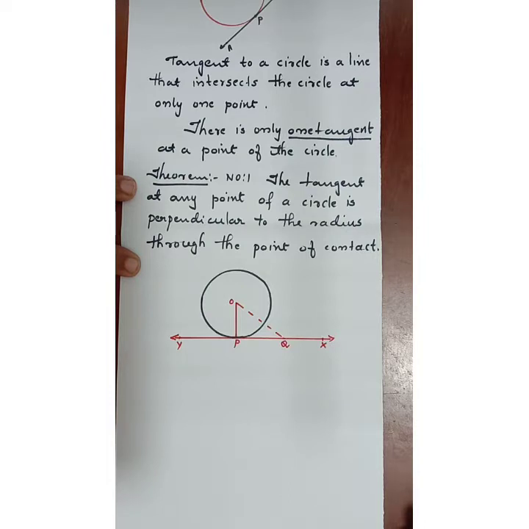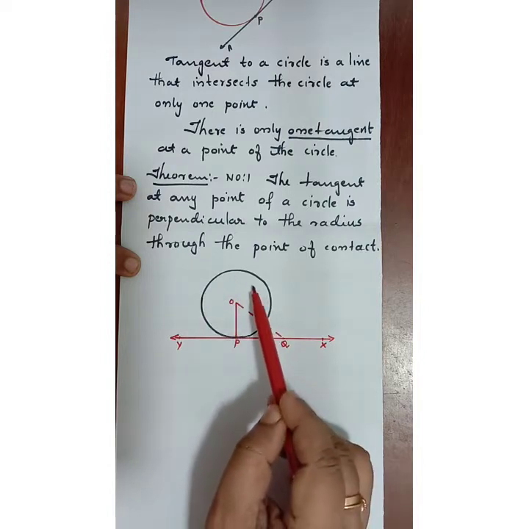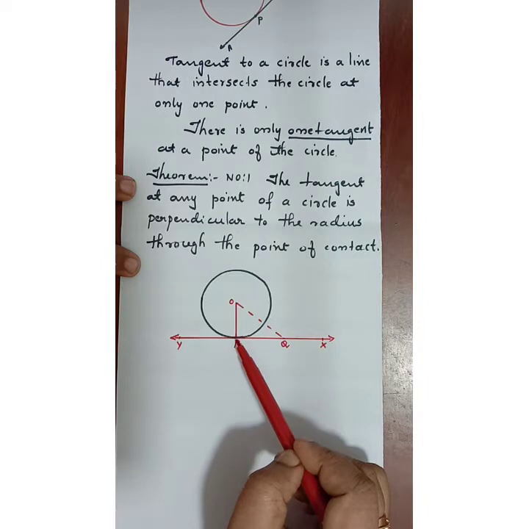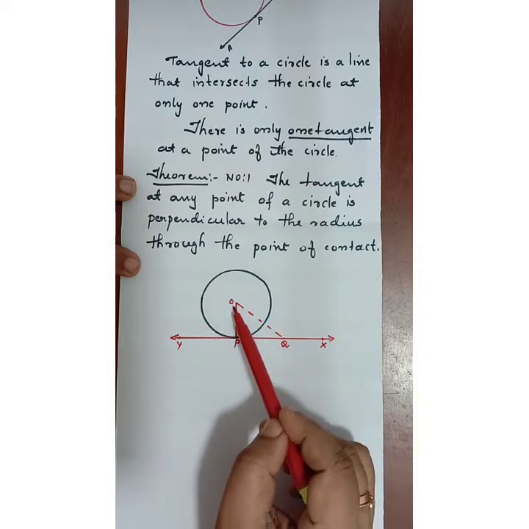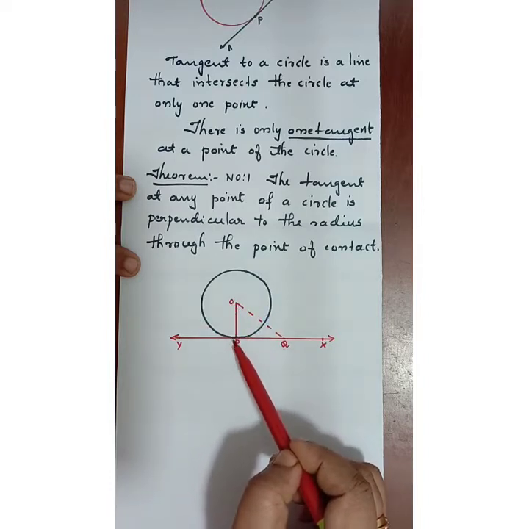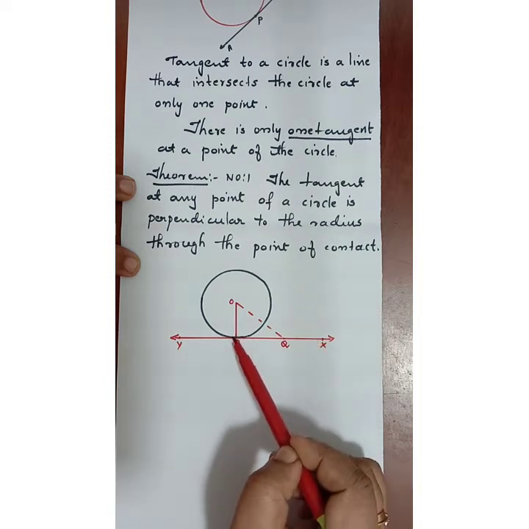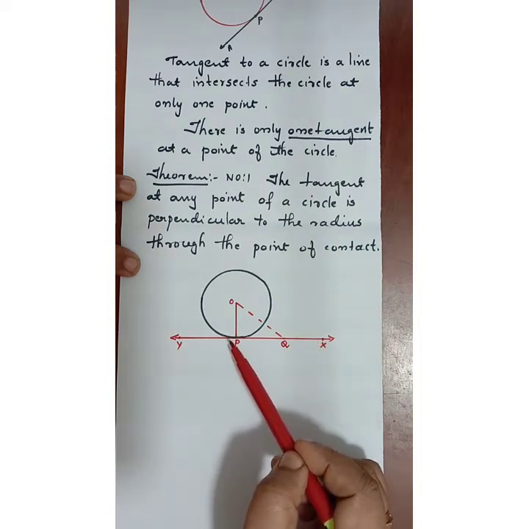Let us see what is given to us. We are given a circle and a tangent XY touching the circle at the point P. That is how we have to write. Given a circle with the center O and radius OP touching the tangent XY at the point P. That is our given thing.